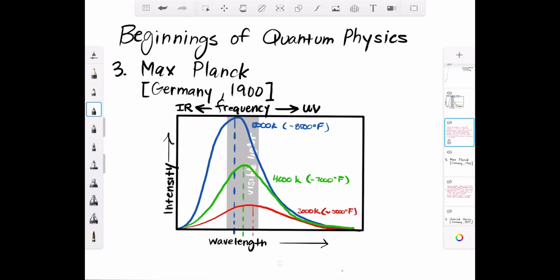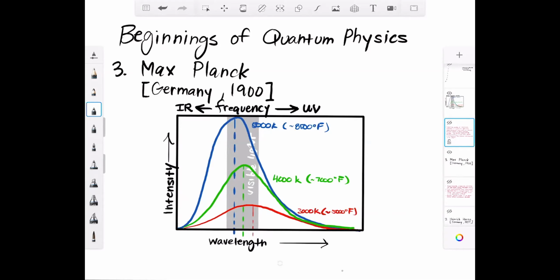So if you heat something up to about 3,000 Kelvin, right? About 5,000 degrees Fahrenheit, it will glow red. If you bring up that temperature to 4,000 Kelvin, about 7,000 degrees Fahrenheit, it'll start to glow green. And if you bring it up even higher to 5,000 Kelvin, 8,500 degrees Fahrenheit approximately, it will glow blue. And if you make it hotter and hotter and hotter, it will eventually go off into a type of radiation that we can't see, off into the ultraviolet and above. Similarly, on the other end, if it gets cooler than 3,000, it'll go down into the infrared, which we cannot see either.